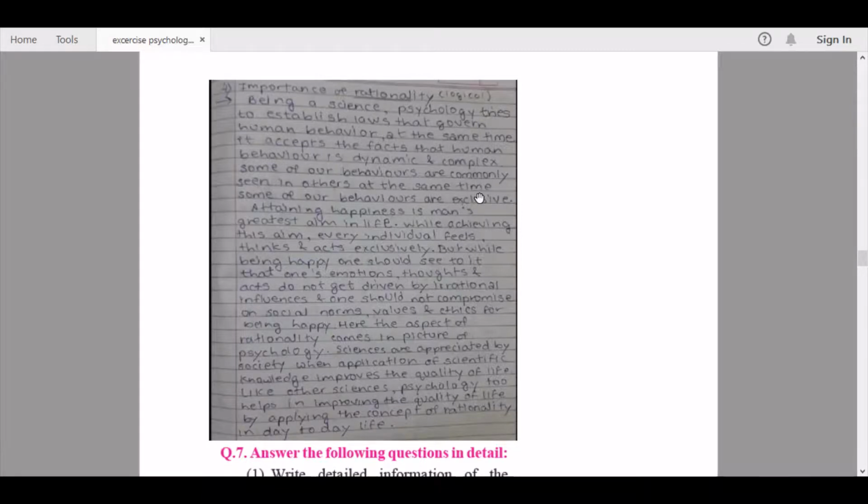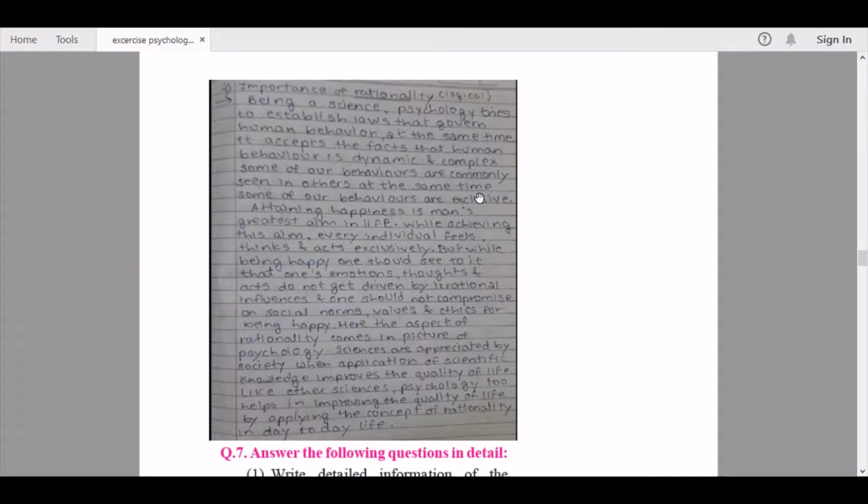But while being happy, one should see to it that one's emotions, thoughts and acts do not get driven by irrational influences. And one should not compromise any social norms, values and ethics for being happy. Here, the aspect of rationality comes into the picture of psychology.